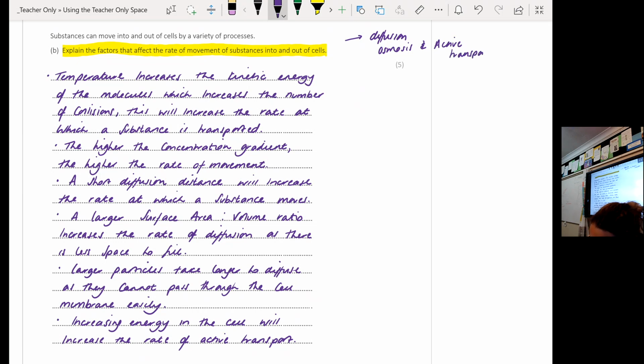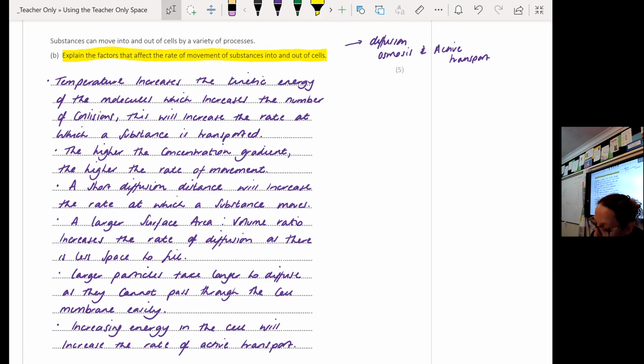Now, I want you, in this question, to explain all of the factors that can affect the rate of movement of substances. Now, we did this lesson as a table, and there were only 4 factors on there. There are 4 main factors, but there are some other factors in here that they have included, which is a bit sneaky because they've made it a 5 marker. So you have to not only tell me what the factor is, but you have to tell me how that affects the rate of movement.